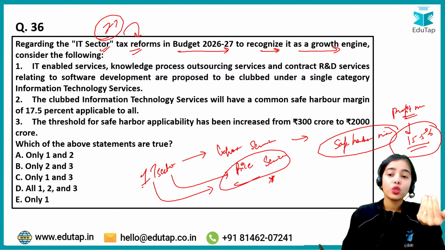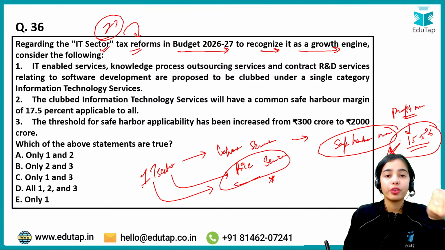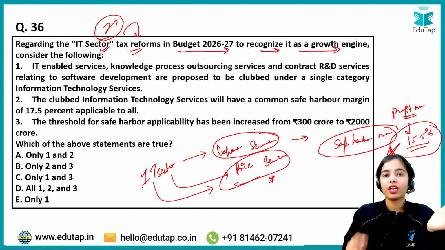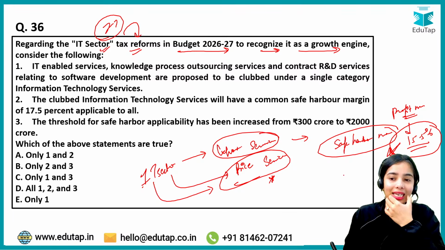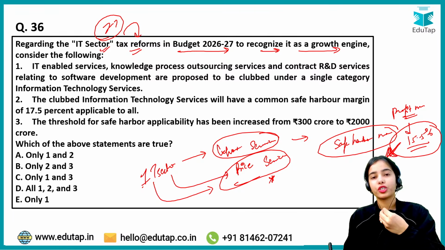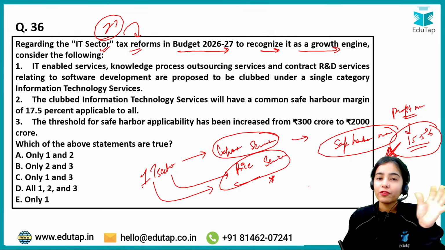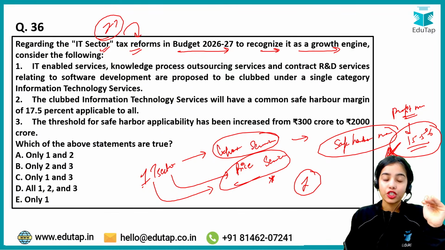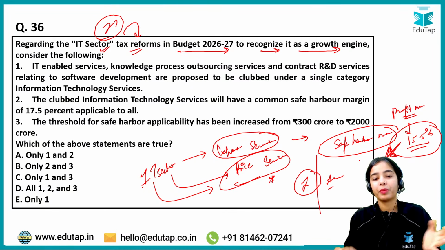But if it is not able to have this safe harbor margin, if it is not able to have the profit margin while exporting the services, while providing the services, then if it does not have the profit margin of 15.5%, it will be under investigation, or an audit can happen against the company.